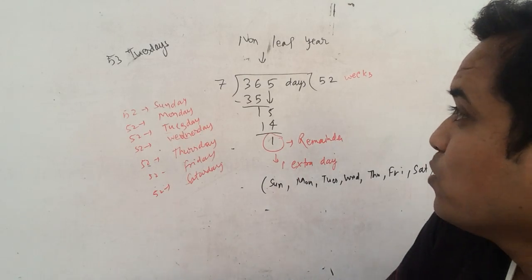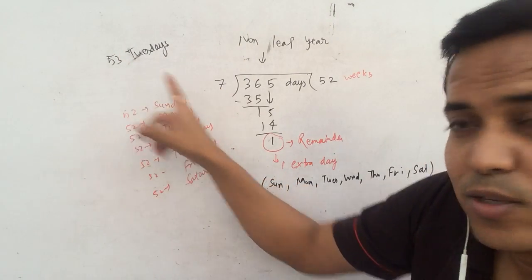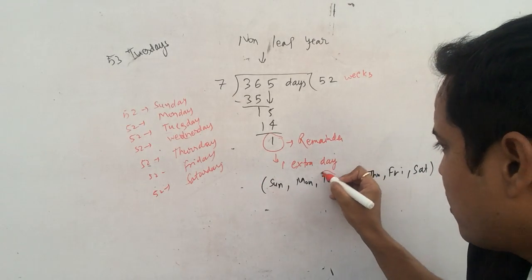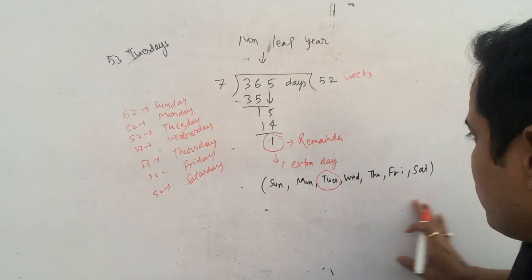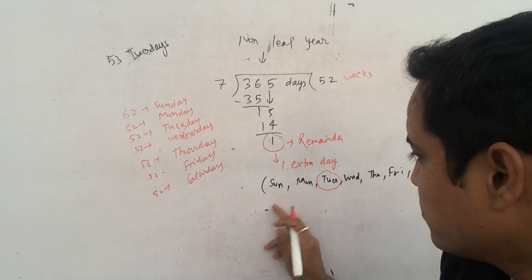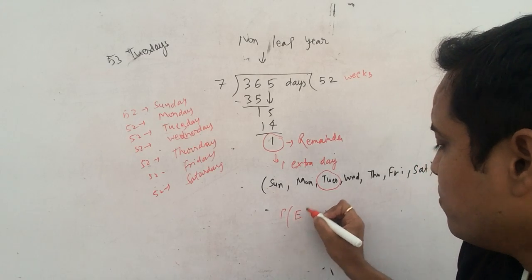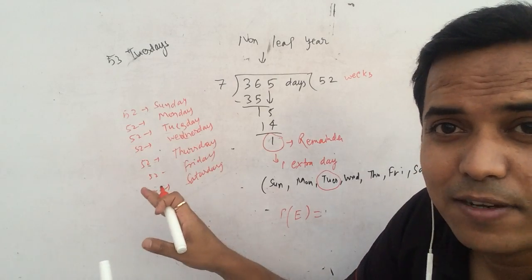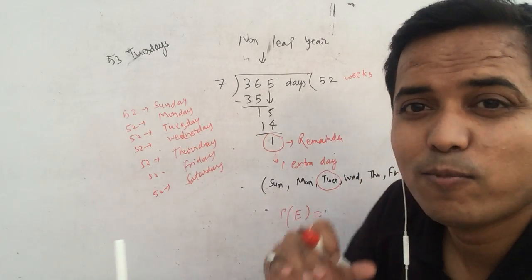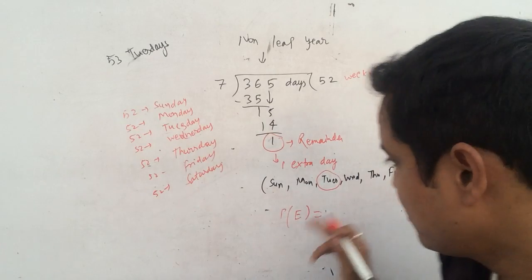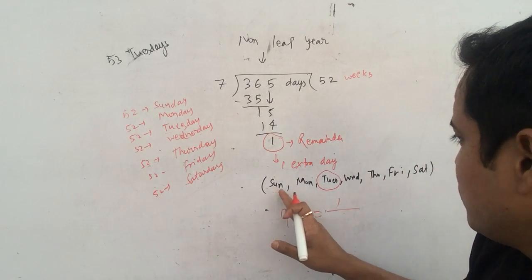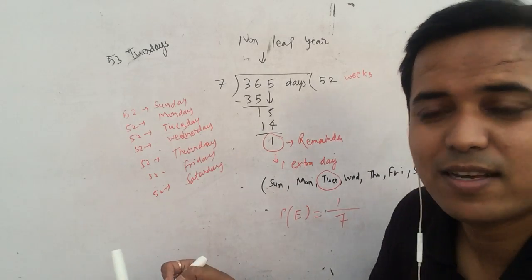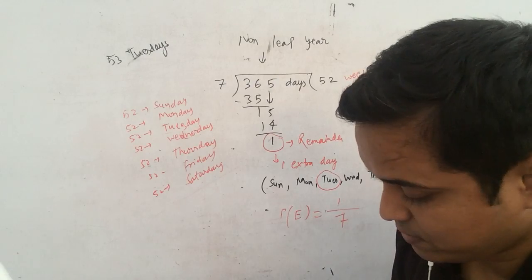Since we need 53 Tuesdays, this one day is our only favorable case out of 7 days. Since you have 52 Tuesdays already, you need to get only one more Tuesday, which is your favorable case out of 7 total cases: 1, 2, 3, 4, 5, 6, 7. All right, so 1 by 7 is the answer. Want to check? Yes, it is.